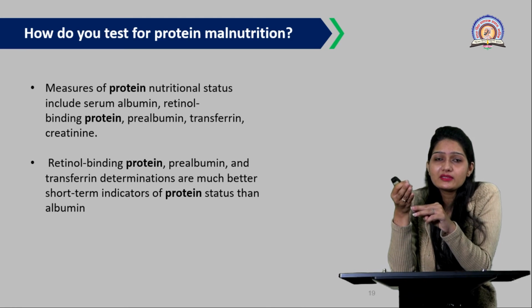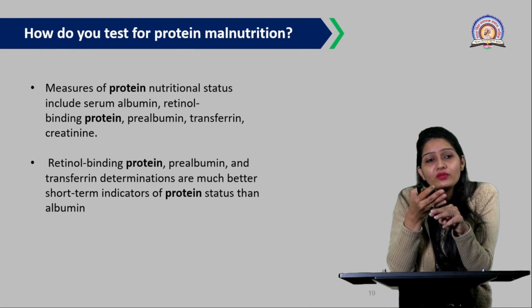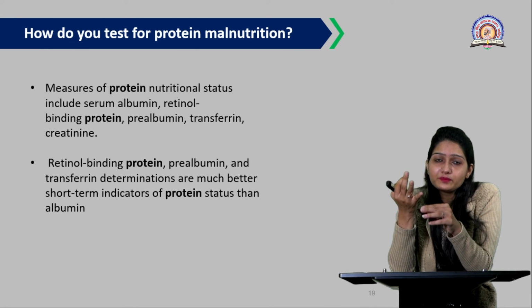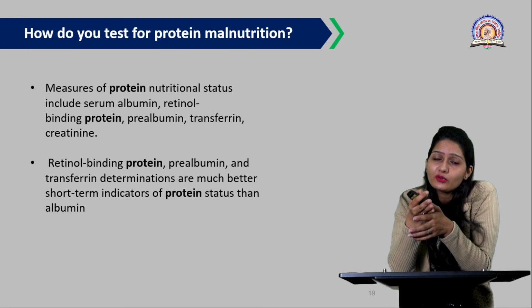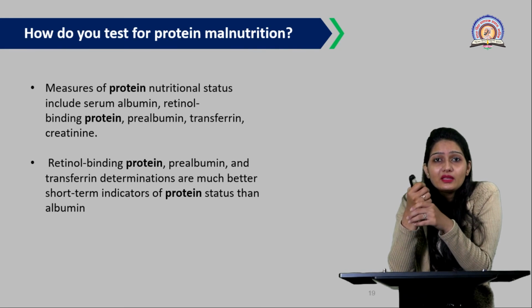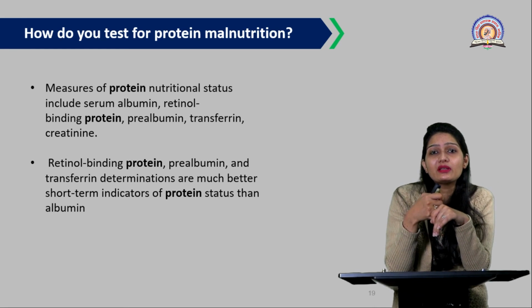By collecting the blood sample and testing for the particular amount of these proteins, we can say whether this person is suffering from protein energy malnutrition or not.